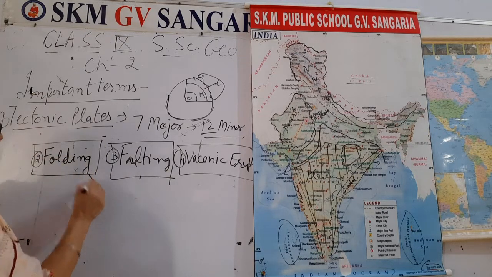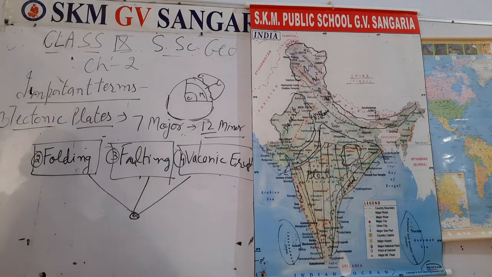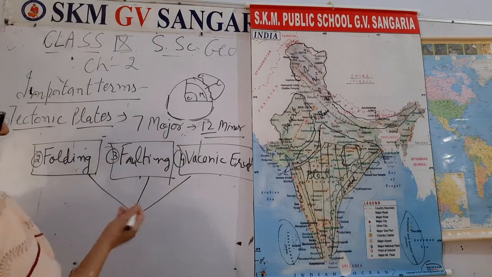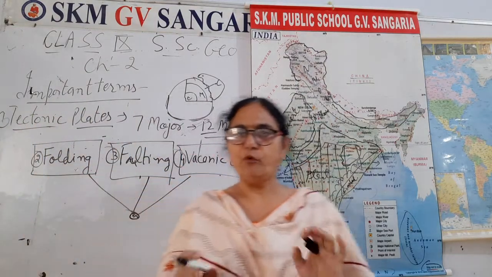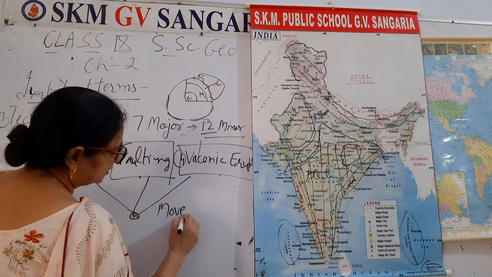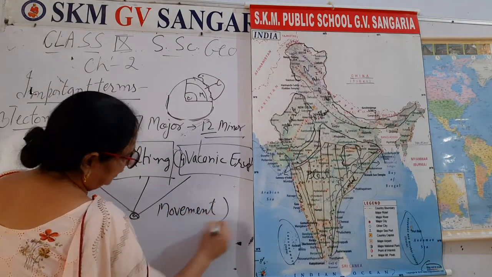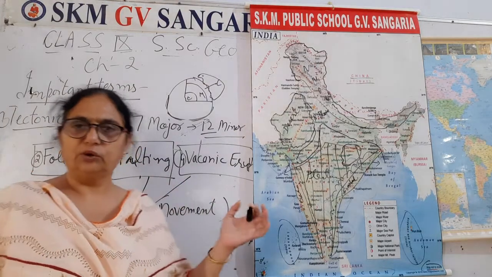And based upon all these 3 activities, there is movement, some movement in the plates of the earth. Movement in the plate of the earth, that is tectonic theory.